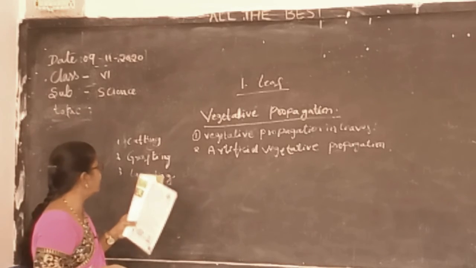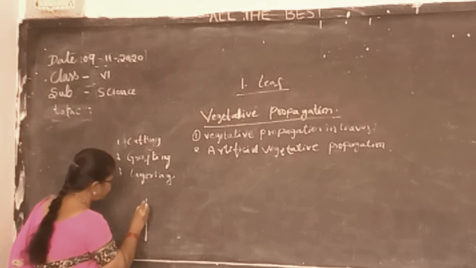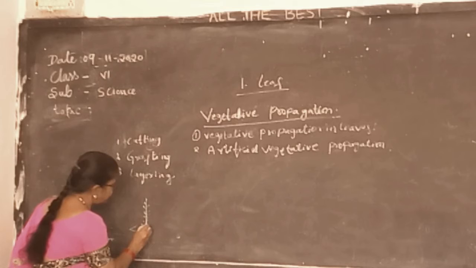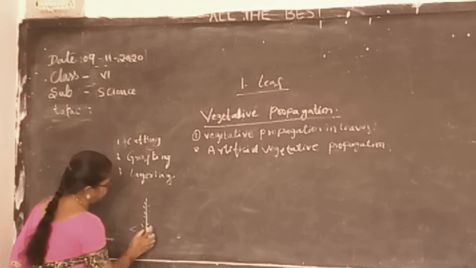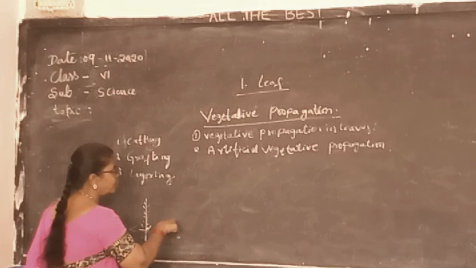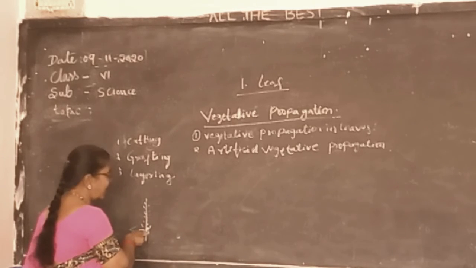So this is what we have to do. Suppose, as I said, for the rose plant. A rose plant has thorns. It is a thorny plant and has small nodes. So there is a node and an internode, and there is another branch where it arises. So this part we have to tie and sow into the soil. Only then will the plant arise.